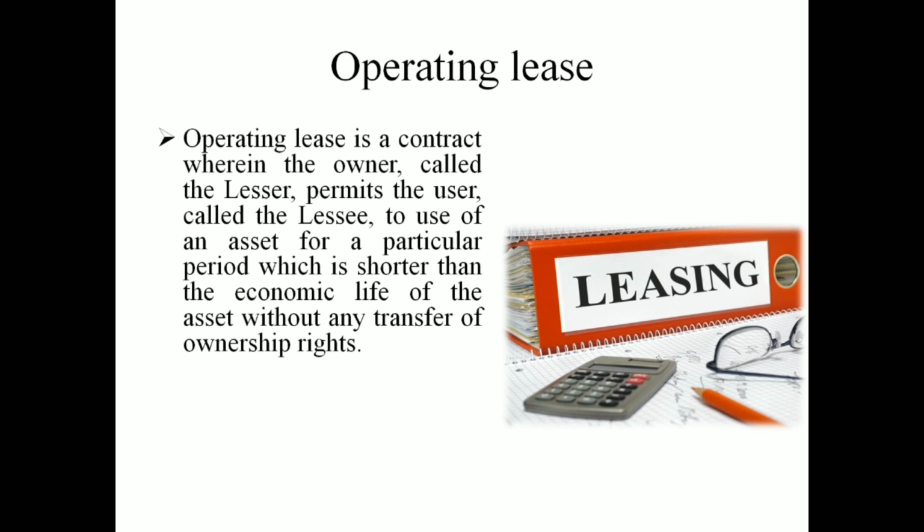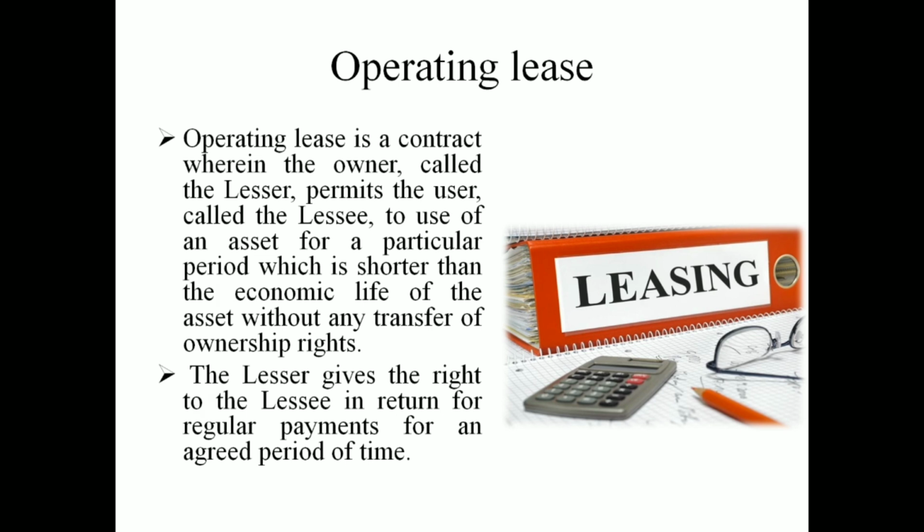So here there is no transfer of ownership. There is no transfer of ownership right in case of an operating leasing situation. In this case the leaser gives a right to use to the leasee. The leasee pays a certain rental in the form of installments and returns the asset after that particular agreed period of time. As we mentioned, there will be an agreement between leaser and leasee for a 7-year period. After 7 years the leasee has to return the asset to the leaser.